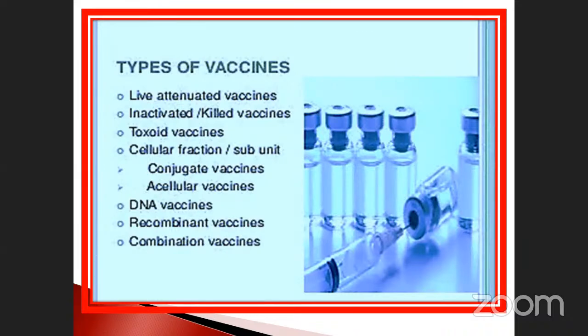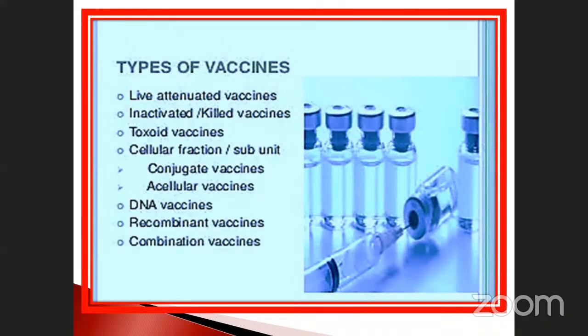A fraction means a small portion of that cell wall or cell membrane. That is called a subunit. Sometimes it may be DNA or RNA molecules also. Conjugate vaccine means components from one microorganism are connected to another, both united together to produce a new one. And also acellular vaccine is another one.